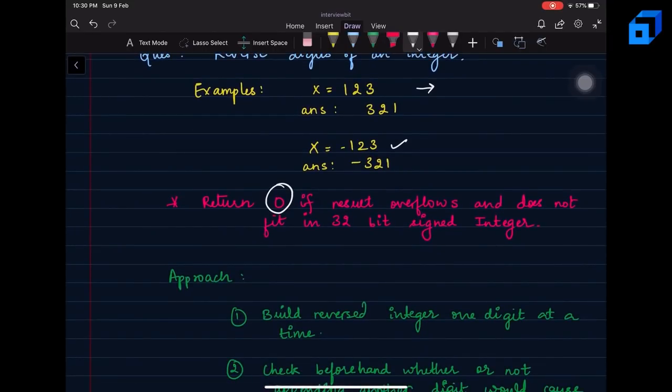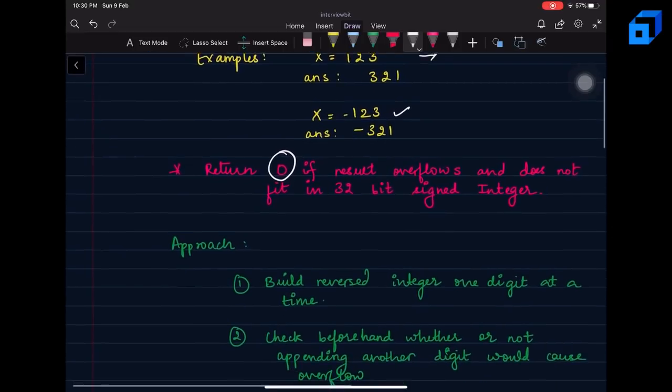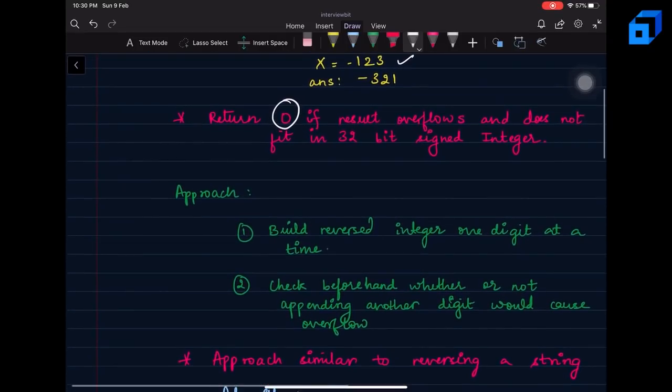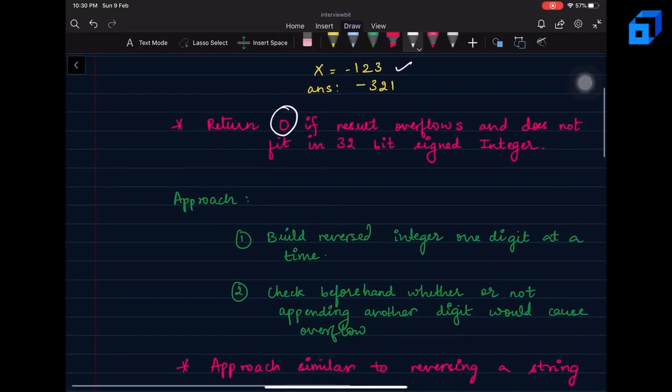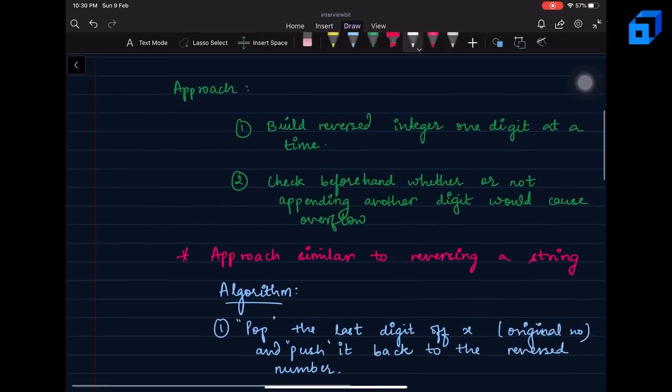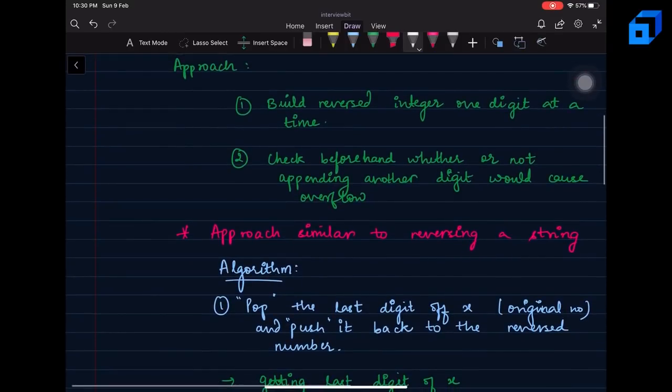What we can do to solve this question is build the reversed integer one digit at a time. While building the reversed integer, we can check beforehand whether appending another digit would cause overflow or not, right? This approach is actually similar to reversing a string, so let's see what the algorithm will be.